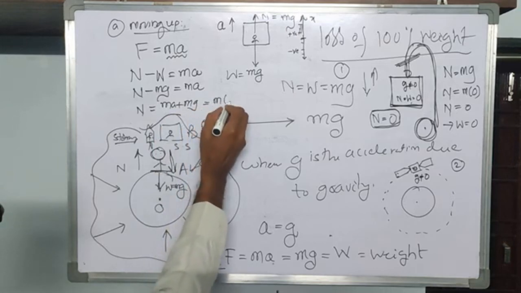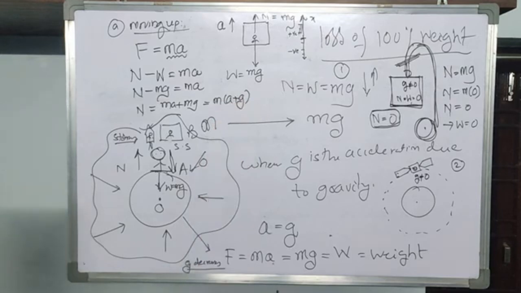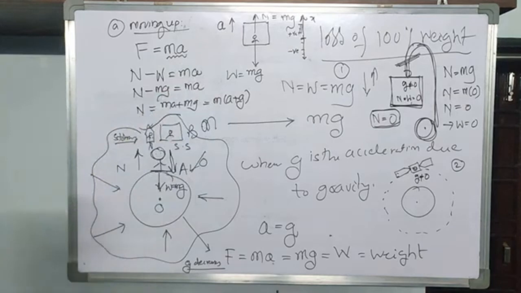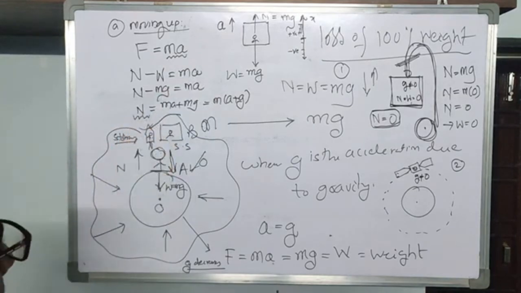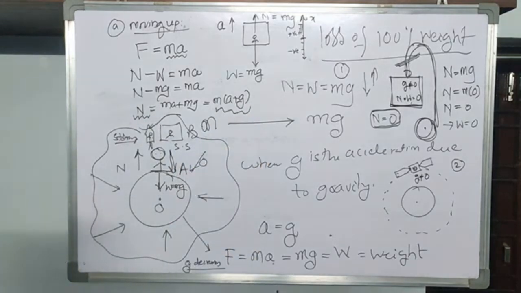Whenever you take m common, you are going to get N equal to m(a plus g). As I already told you, normal reaction itself is the weight. So under these circumstances, the person has weight equal to normal reaction, which is equal to m(a plus g). You have to note this.